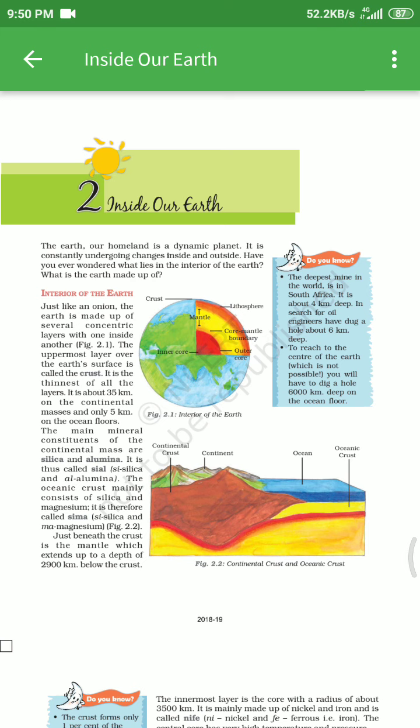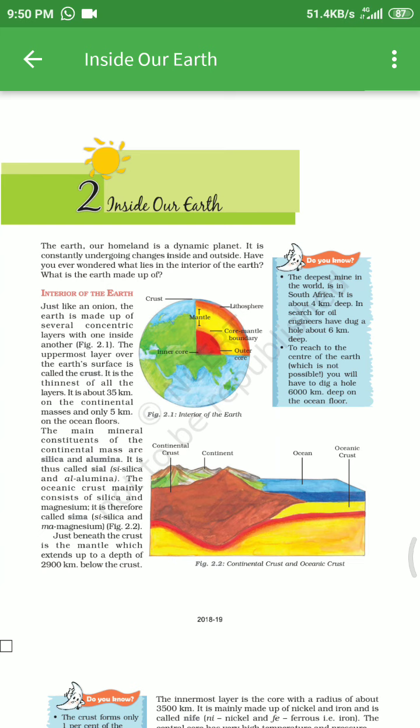In the previous video we discussed the interior of the earth. As you see in figure 2.1, what is the interior of the earth? The uppermost layer of the earth is called the crust, and so on for the other layers, with different thicknesses. For example, 35 km on the continental masses, only 5 km on the ocean floor. It is the thinnest of all the layers.